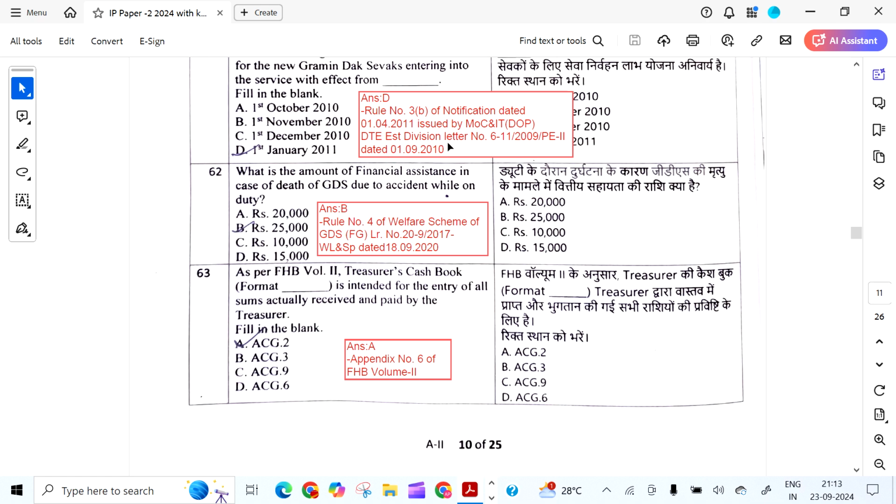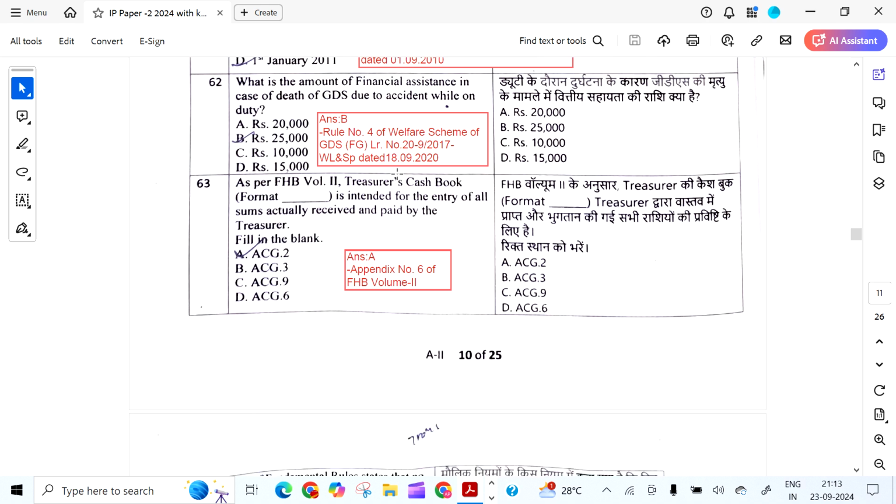As per this OM 19/2010, what is the amount of financial assistance in case of death of GDS due to accident while on duty? It is 25,000 as per this OM.